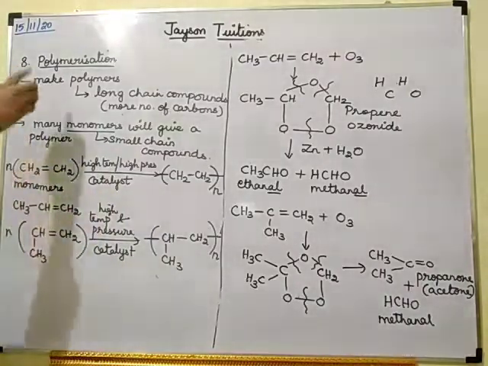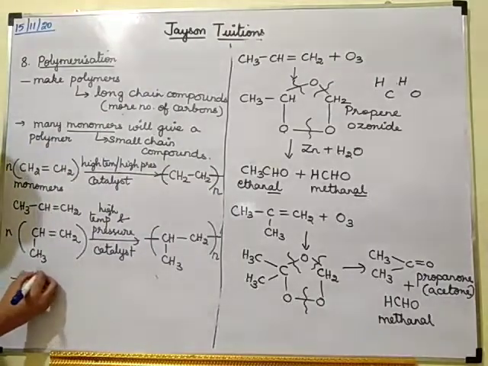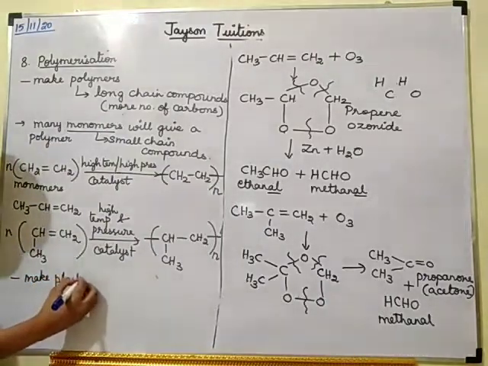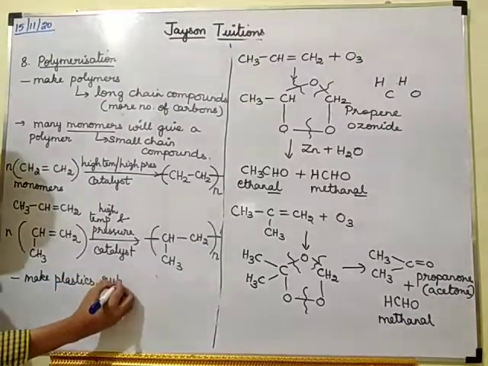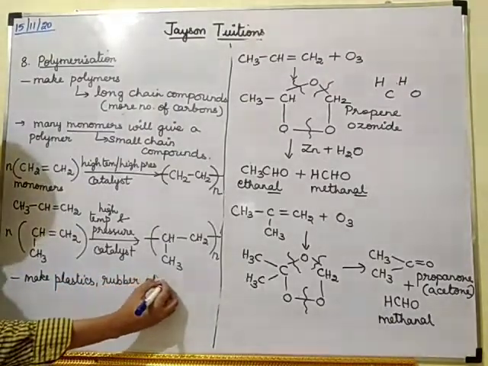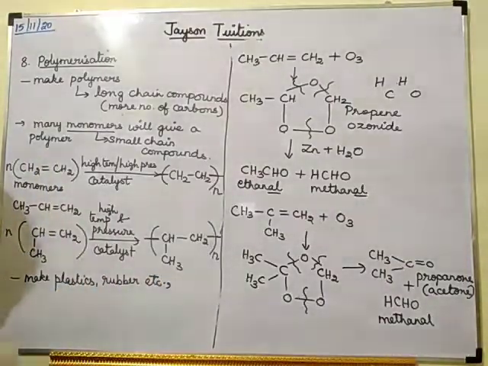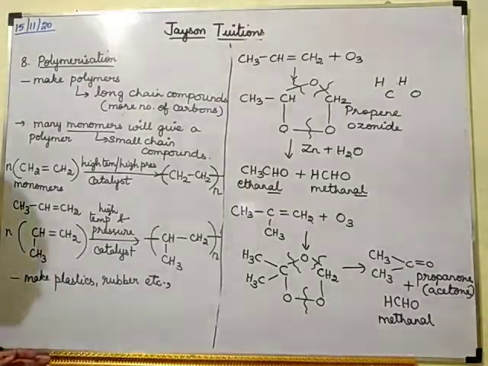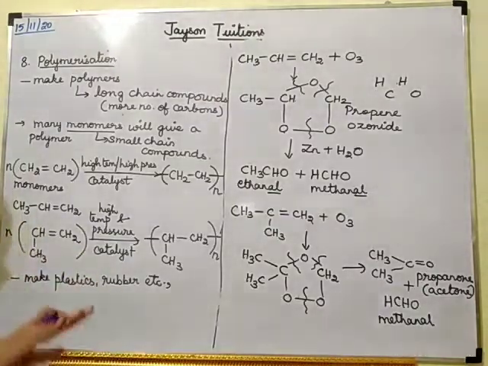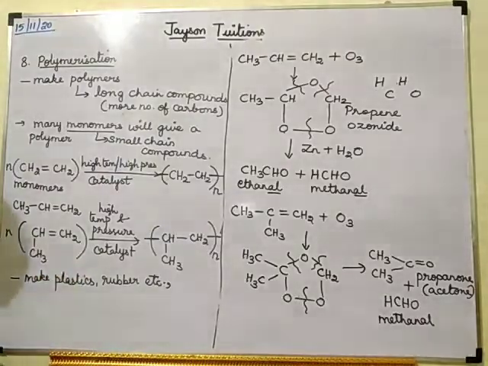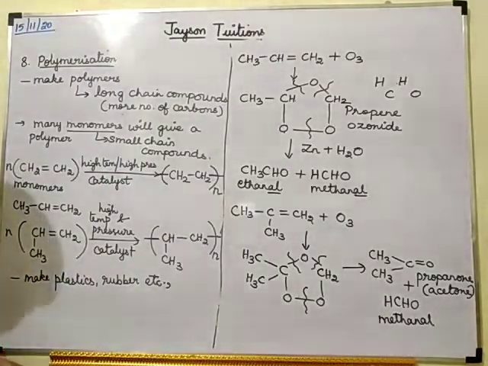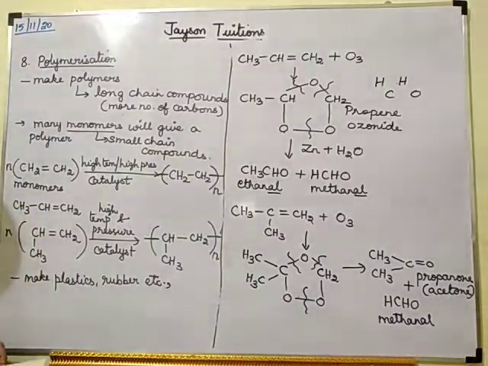Okay, so this polymerization is used to make plastics, rubber, etc. So about polymers you will be studying in detail in your 12th standard. Okay, so with this we are completing alkenes. So alkanes fully we have completed, alkenes also fully we have completed. So in the next class we will be starting about alkynes and then cyclic compounds are also there. Okay.